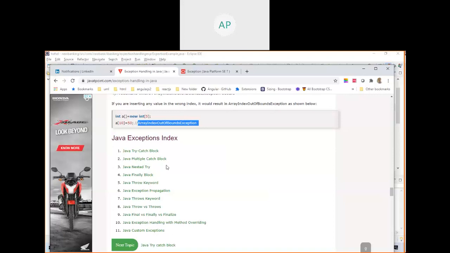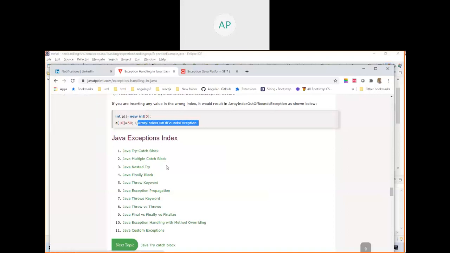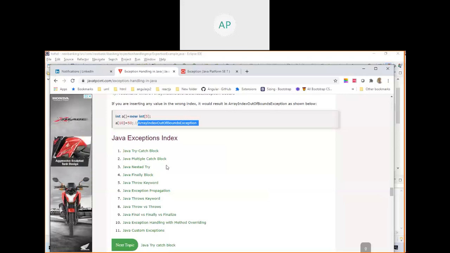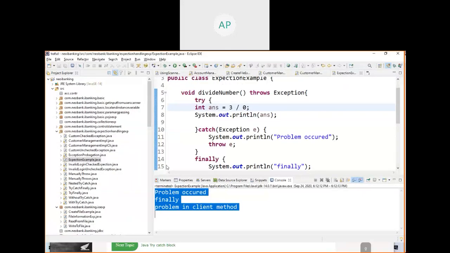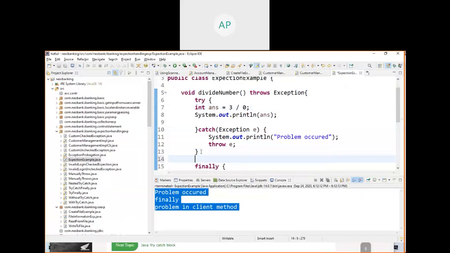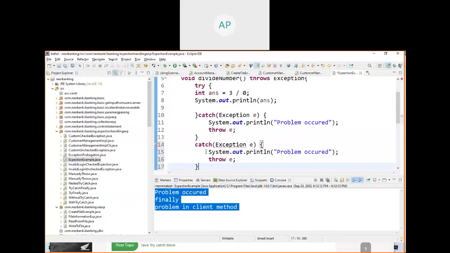Okay, try, catch, finally, and you got some idea about this one. And here, try multiple. You can have multiple catch. If you have 10 lines of code and you are connecting to a database and also opening a file, then when there is a problem related to the file, you can catch it. When there is a problem related to JDBC, then you can catch it. You can write multiple catch, meaning something like this.